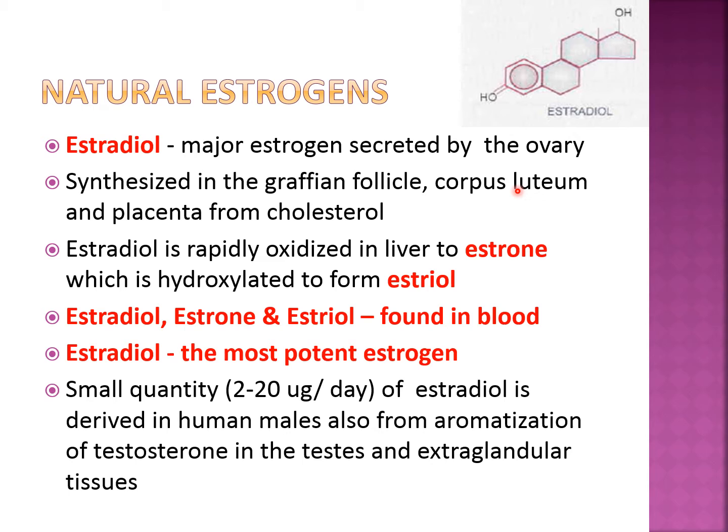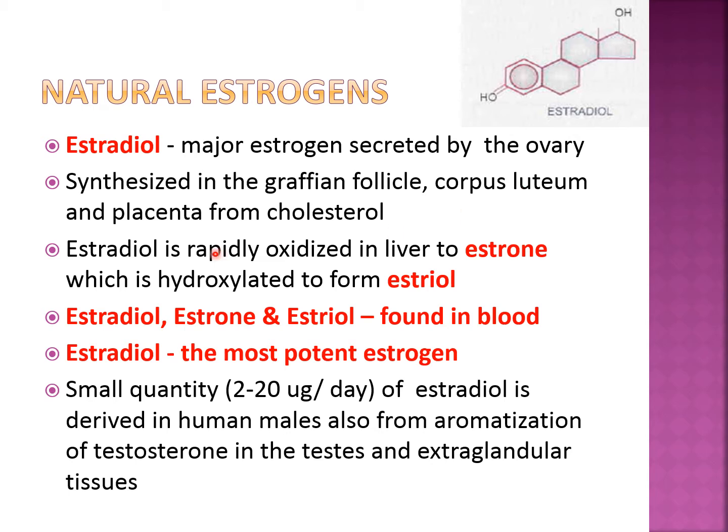This corpus luteum is responsible for the secretion of estrogen to some extent, and mainly the secretion of progesterone in the post-ovulatory phase, also called the secretory phase, till 2 days before the menstruation. Then the corpus luteum starts regressing, and there is a decline in the level of estrogen and progesterone, and because of that after 2 days the menstrual bleeding occurs, and the next cycle starts again. This is roughly the idea of the menstrual cycle.